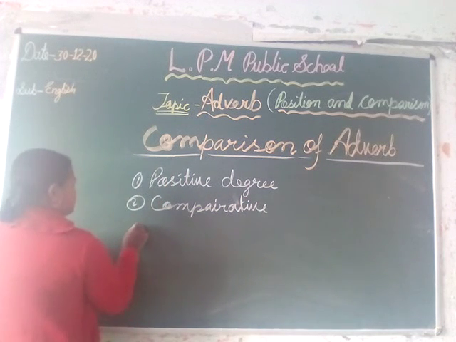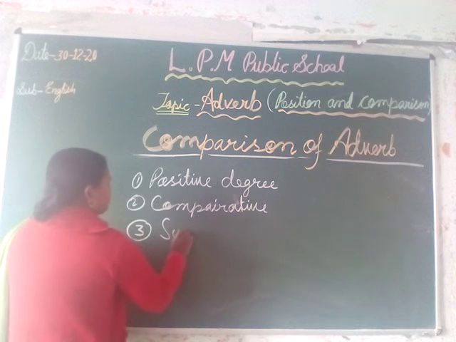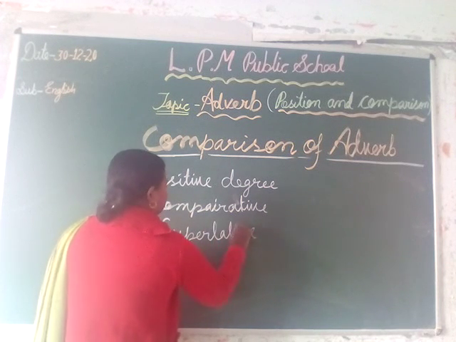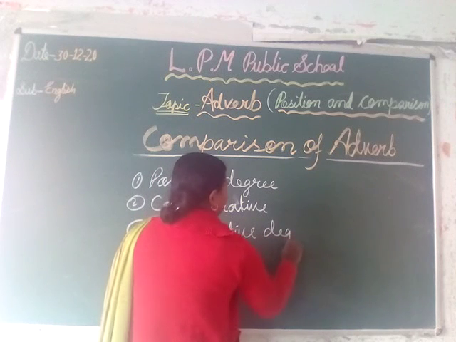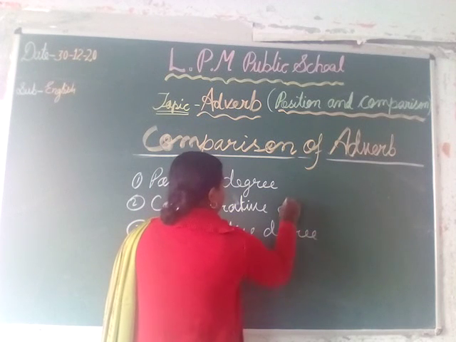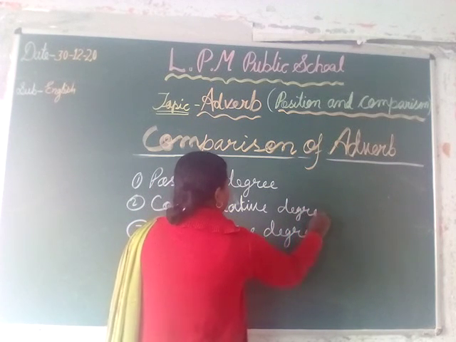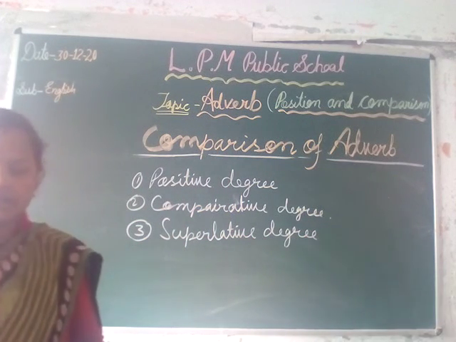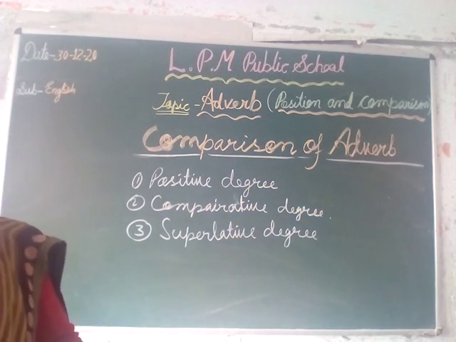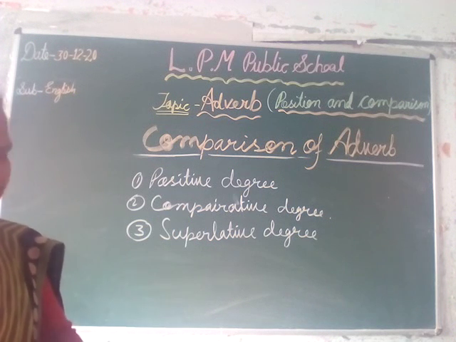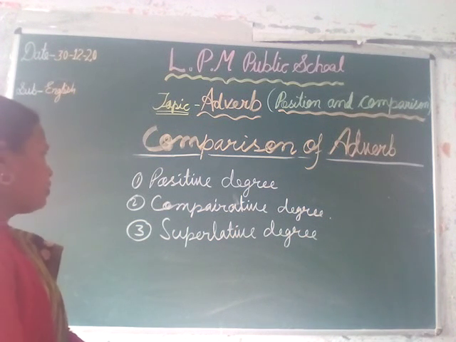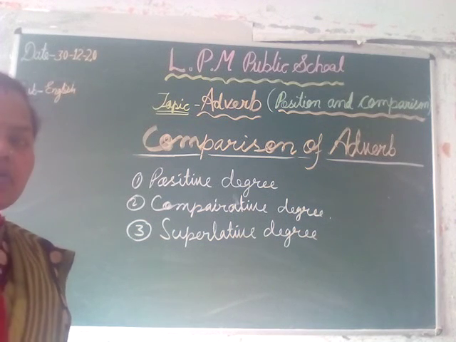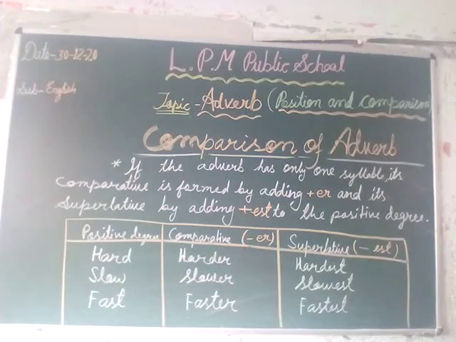Third one is the superlative degree. As with adjectives, an adverb is also compared in three different forms: positive degree, comparative degree, and superlative degree. Now we will see the rules of comparison.